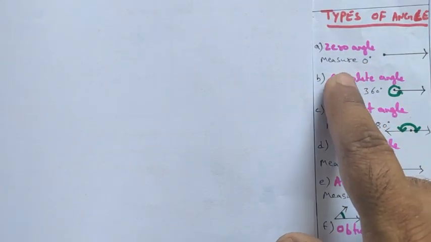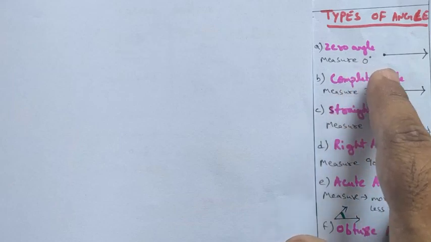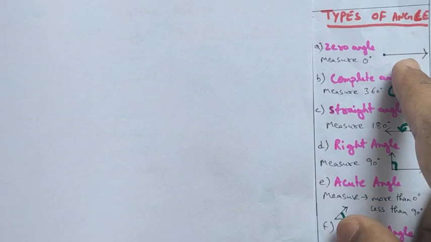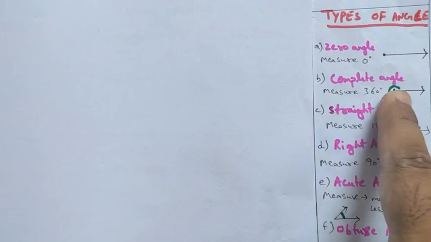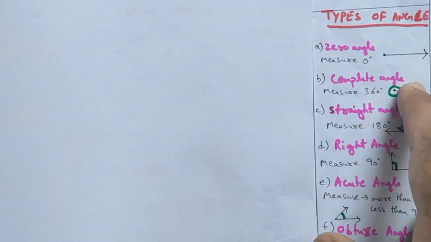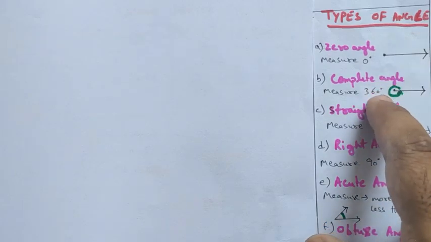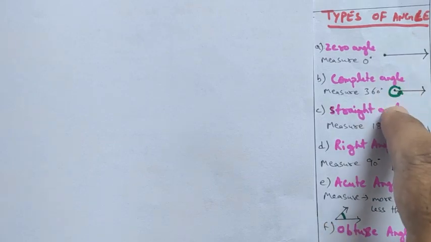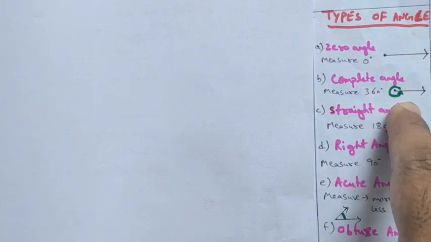Okay, so first angle is a zero angle. The angle whose measurement is 0 is called a zero angle. Complete angle: an angle whose measurement is 360 degrees. Angle around a point is equal to 360 degrees. So this angle is called a complete angle.